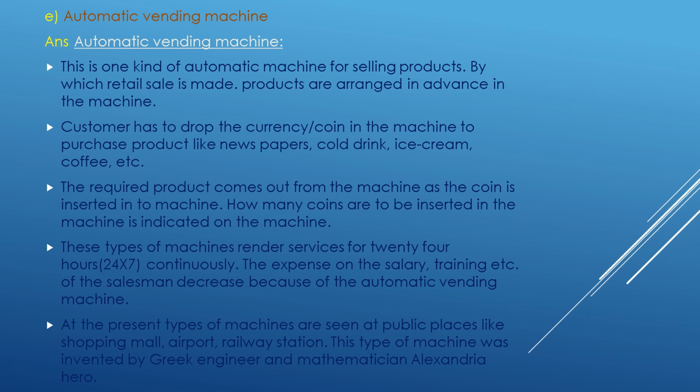This is one kind of automatic machine for selling products by which retail sale is made. Products are arranged in advance in the machine. The customer drops the currency or coin in the machine to purchase products like newspapers, cold drink, ice cream, coffee, etc. The required product comes out of the machine as the coin is inserted. How many coins are to be inserted in the machine is indicated on the machine. This type of machine renders services for 24 hours, 24 by 7, continuously.